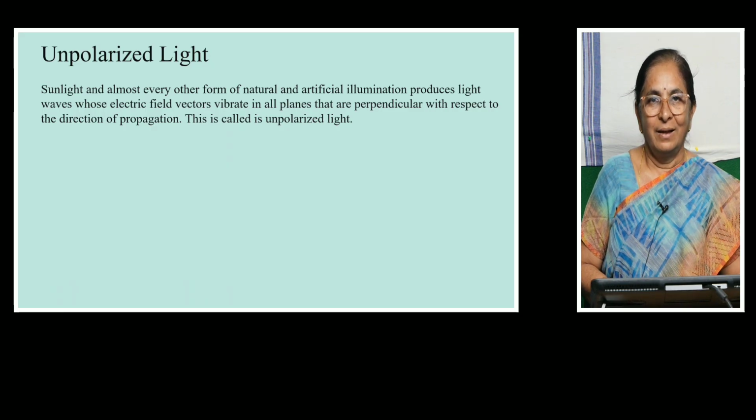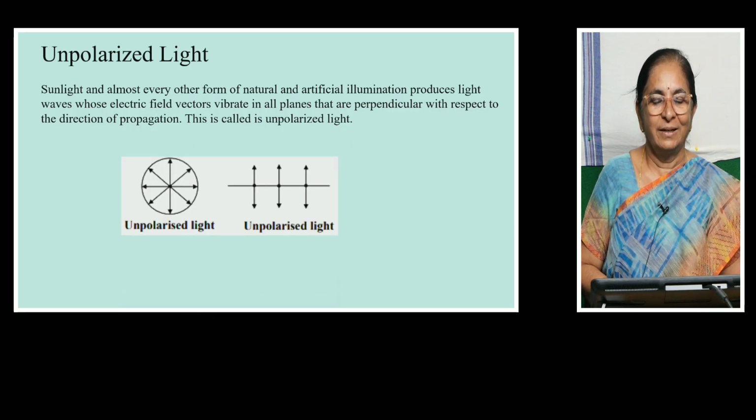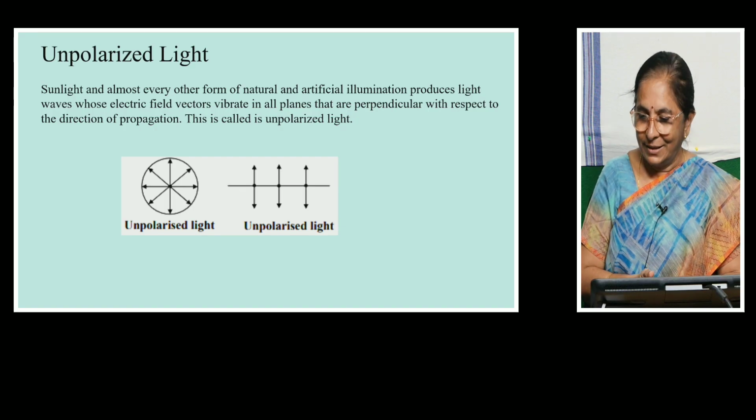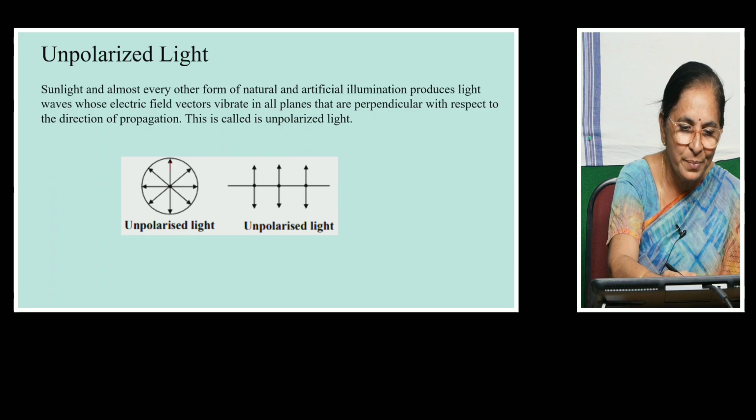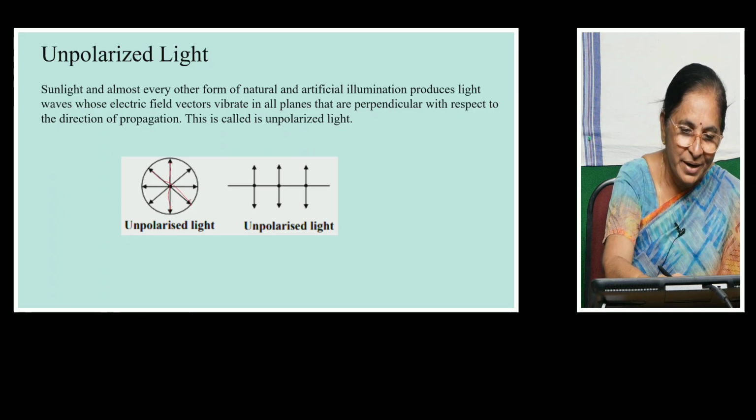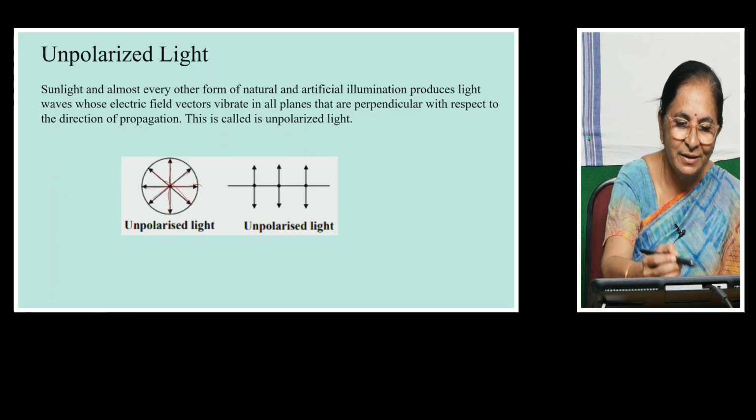That is, in natural light or light produced by artificial means, the electric field components of the light wave will be vibrating in all perpendicular directions, perpendicular to the direction of propagation. This is what is called unpolarized light. The unpolarized light can be represented like this. You can see the electric field component vibrating perpendicular to each other like this.